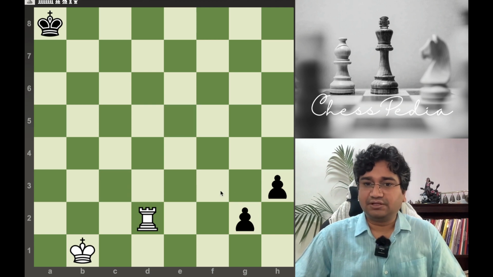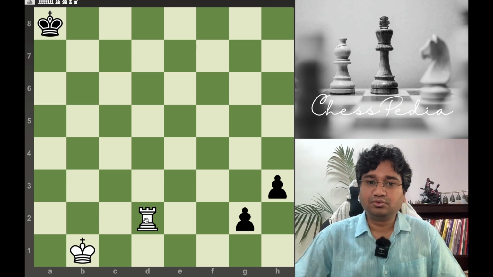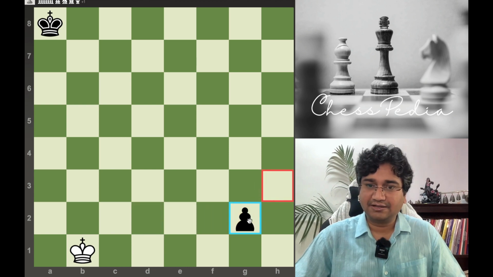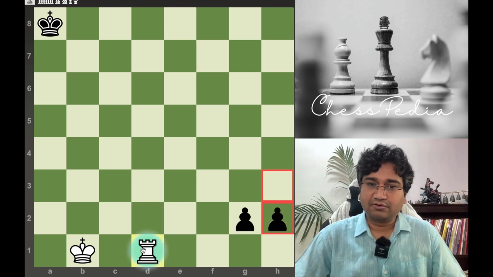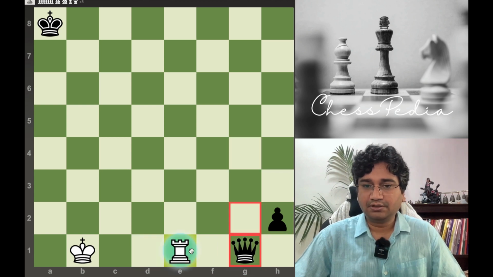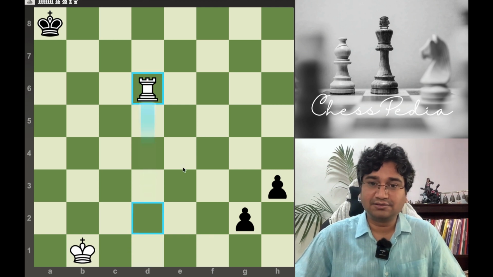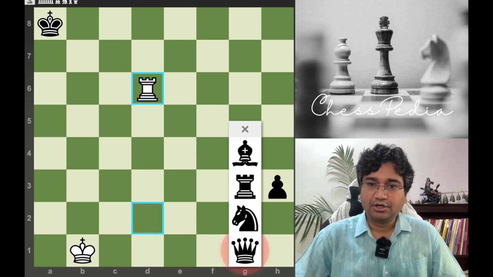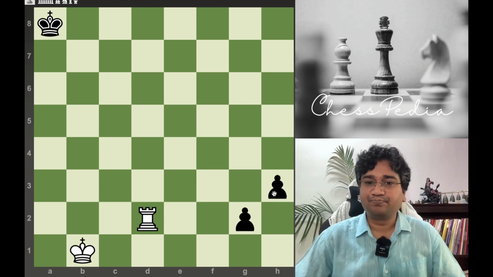So, in the previous lecture we have seen how rook moves. Rook is very powerful, rook is equal to almost 5 pawns, but in this formation rook failed to stop them from queening. How? If it captures like this, it will simply capture and then it will queen later. If rook goes like this, it will simply go here. Whatever rook does here, queen, capture and again queen. So, rook is failing in this particular scenario. If rook goes back like this, it will simply queen. So, we see rook being so powerful, but in this particular scenario when the 2 pawns are on the 7th and 6th rank, it is not able to stop them.